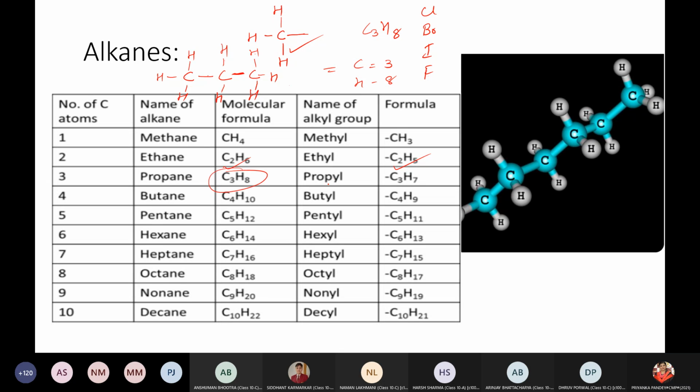Understood? If it is methane, all 4 valencies are satisfied, but 1 hydrogen is removed. Now this valency is free, free to bond with any other substance which has a valency, like here minus 1, bromine minus 1, iodine minus 1, fluorine minus 1, or any alkyl group. They also have just 1 free valency. So they can join together to form a saturated hydrocarbon. I hope now you have understood this part. Yes, ma'am. Welcome. So everyone has written about alkyl group, children.